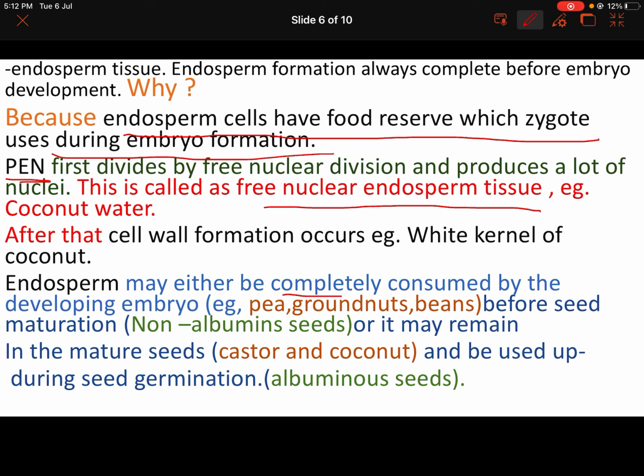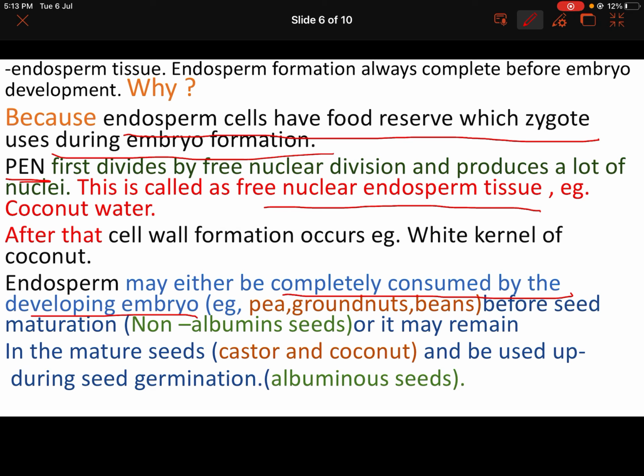Endosperm may either be completely consumed by the developing embryo. First the endosperm will form, then the zygote will start dividing, and from one cell it will form many cells, and it will form the embryo. That embryo, when it develops, extracts nutrients from the endosperm, and some embryos can consume all the endosperm tissue, and some cannot.